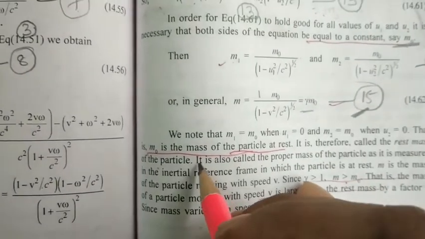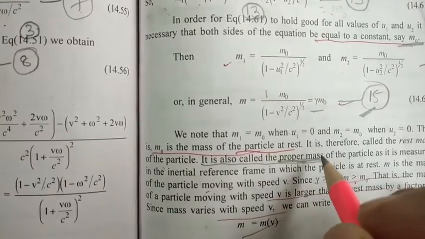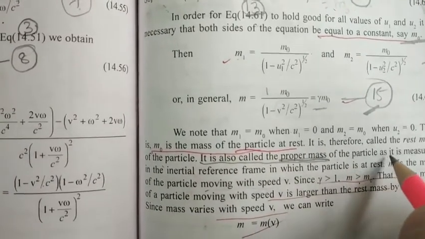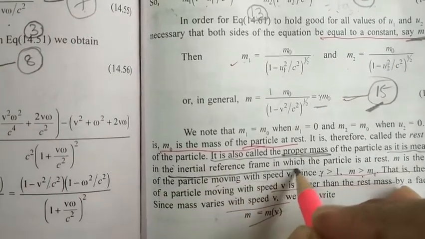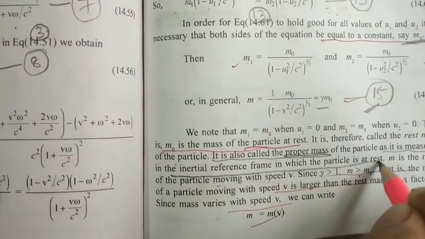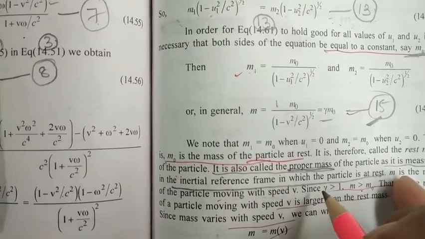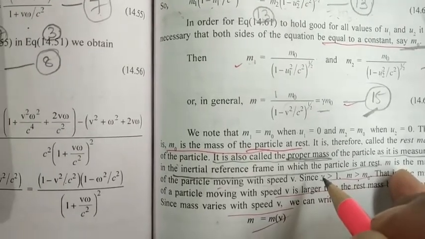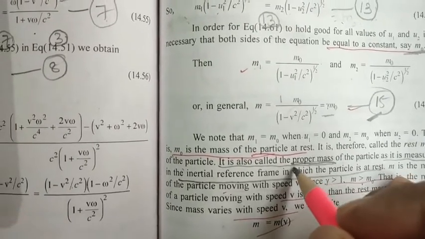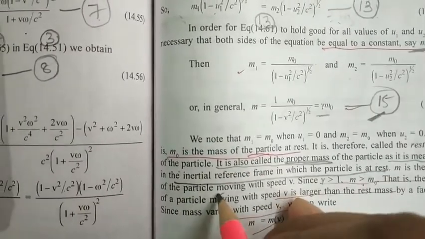So it is also called the proper mass. Proper mass means the rest mass of the particle as measured in the inertial frame of reference in which the particle is at rest. So where the particle is at rest, in that frame, the mass of the particle is called the proper mass. Okay. So m is the mass of the particle moving with the speed v.